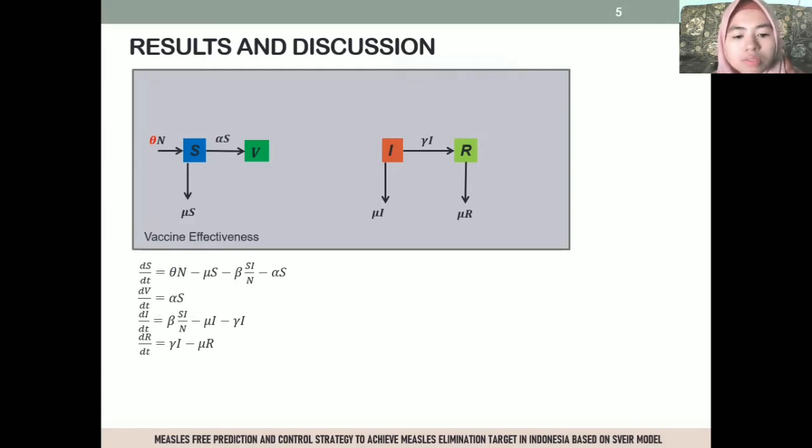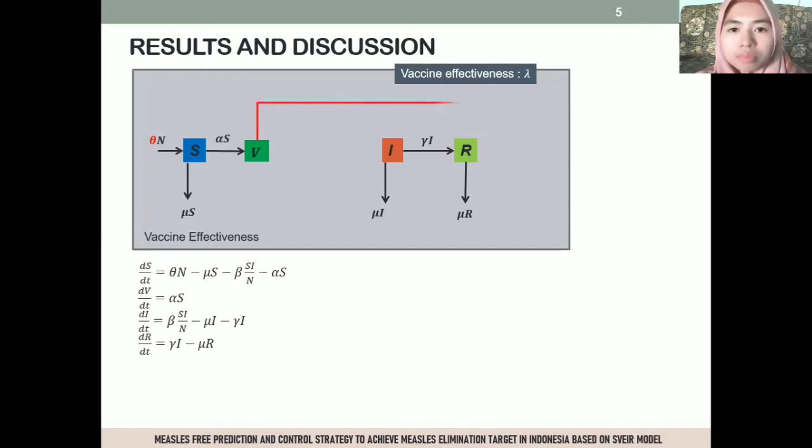The number of V individuals who successfully acquire immunity is determined by the effectiveness of the vaccine. Individuals who were vaccinated and succeed in obtaining immunity become R individuals. This is different from the SVEIR model of Maret et al. and Adiwali et al., because in both of them, there is no V individual that becomes R. If the effectiveness of the vaccine is denoted as lambda, then the number of individuals who are vaccinated and successfully acquire immunity is lambda V. Then the number of V individuals decreases by lambda V, and the number of R individuals increases by lambda V.